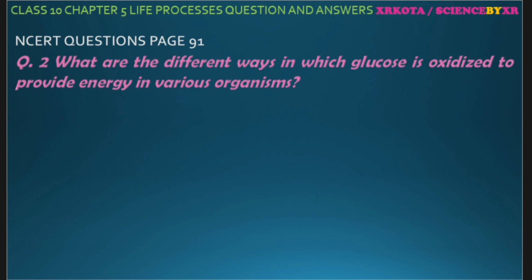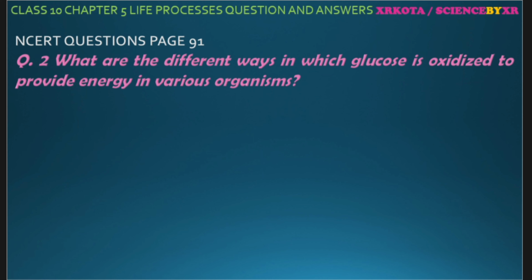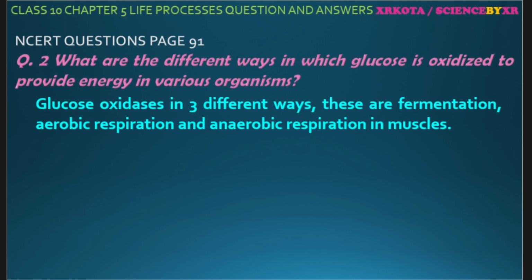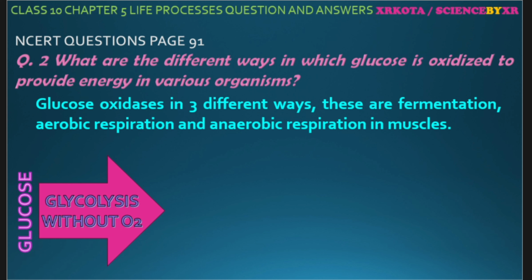Question number 2. What are the different ways in which glucose is oxidized to provide energy for various organisms? We know there are 3 ways. What are the 3 ways? That is fermentation, aerobic respiration, and anaerobic respiration due to improper supply of oxygen. So glucose, the raw material, will first undergo glycolysis, and it produces 2 molecules of pyruvic acid. So 2 pyruvates are there.